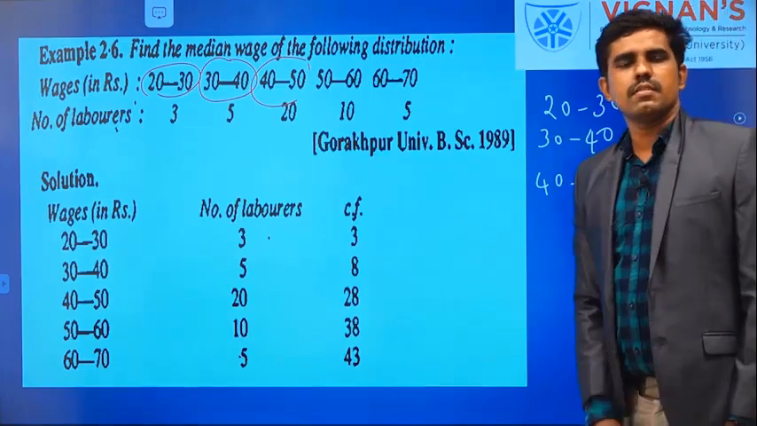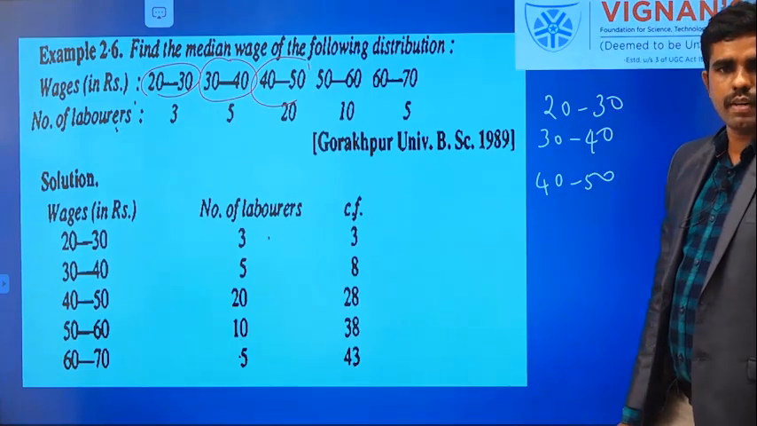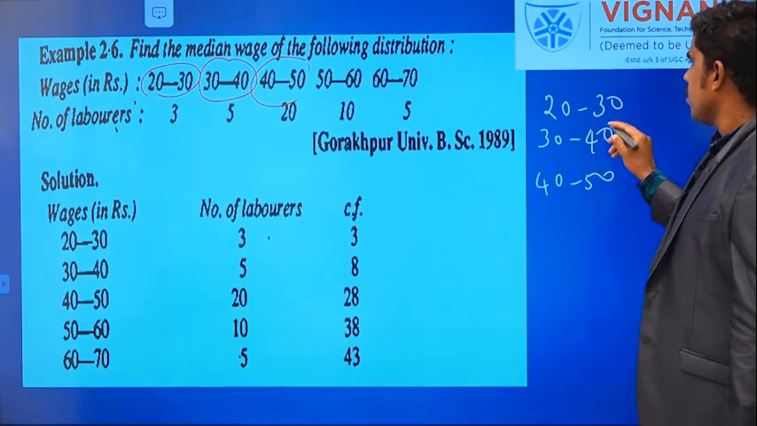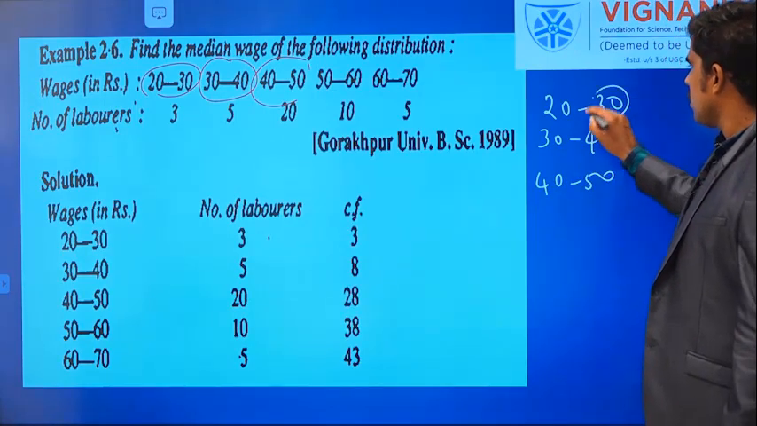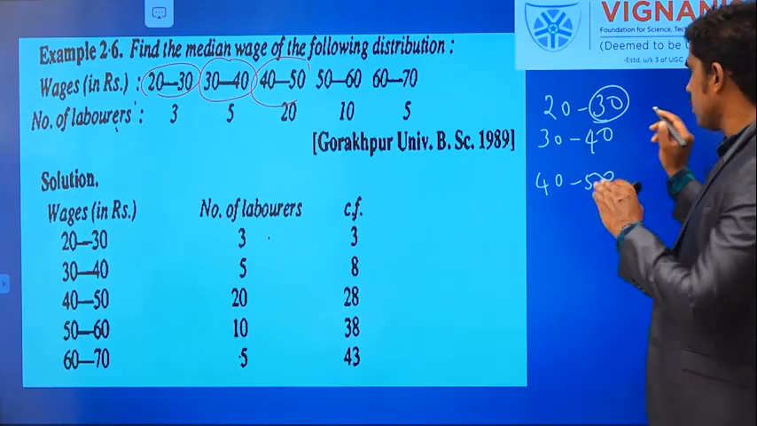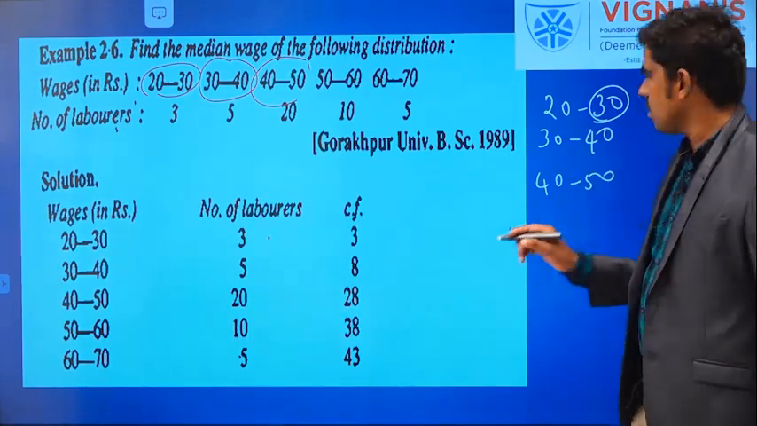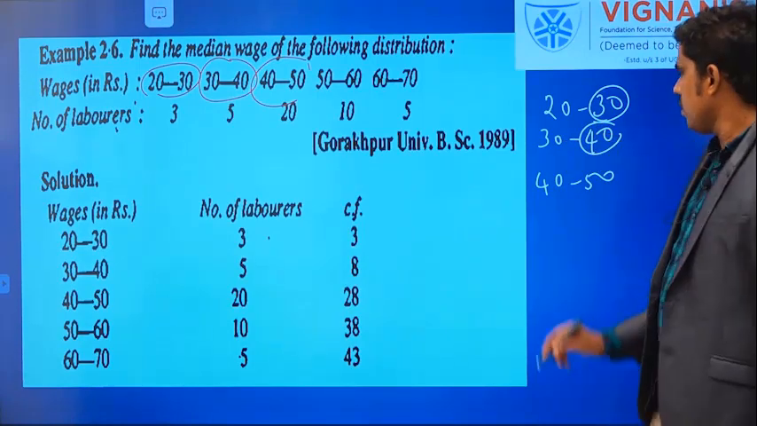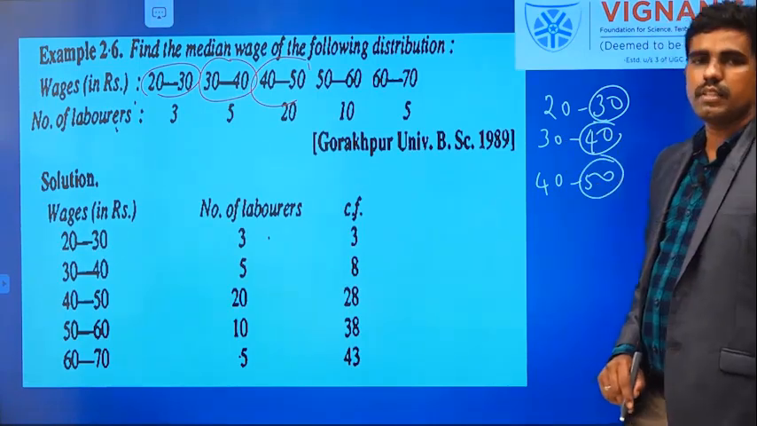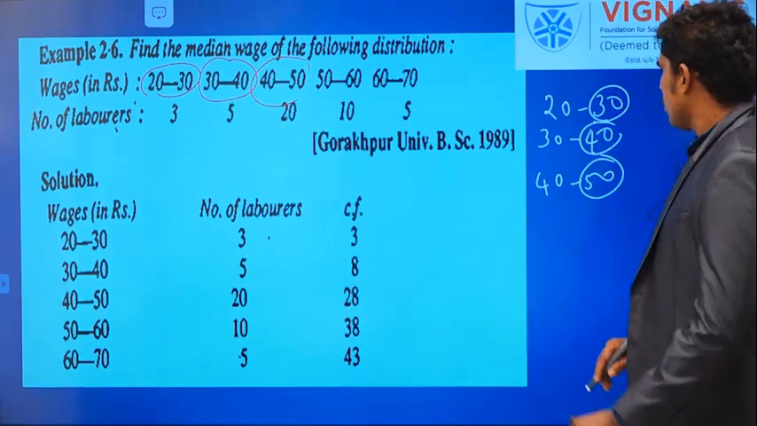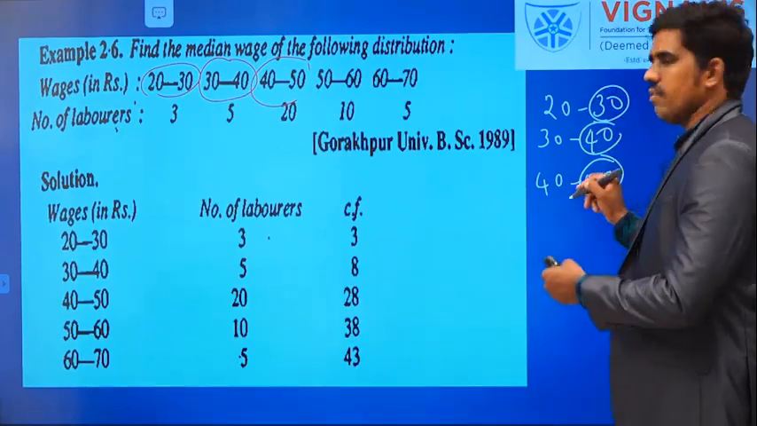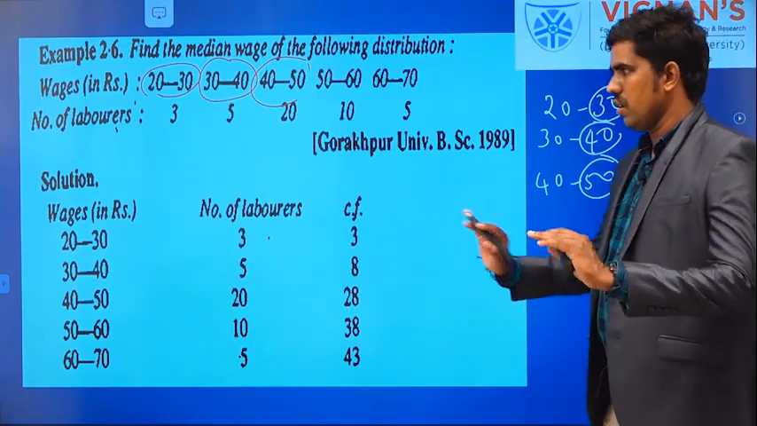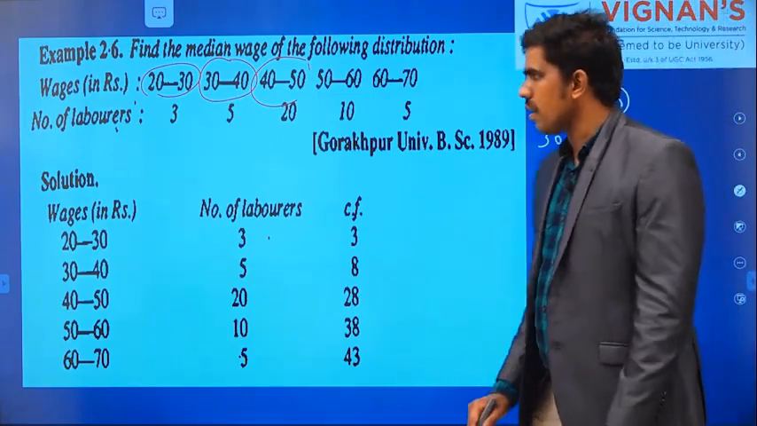So this belongs to exclusive class interval, right? Each and every value is there, but how to consider? You should not include this 30 in the second interval, you should consider it in the third interval. So we are excluding that value, that's why it is called exclusive class interval. Okay, so my first problem is over.